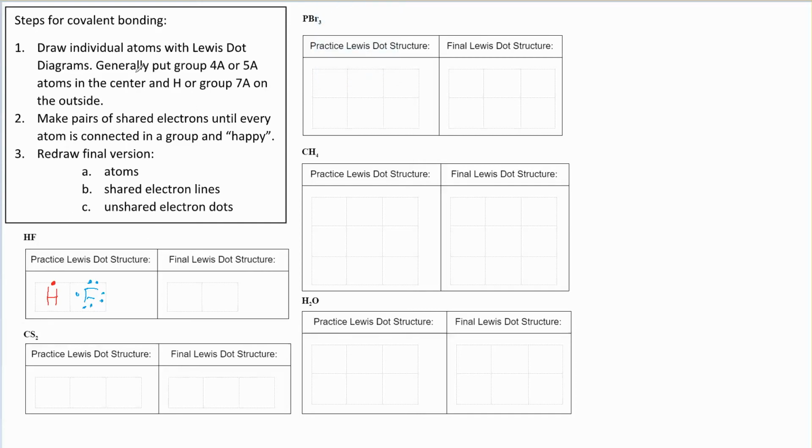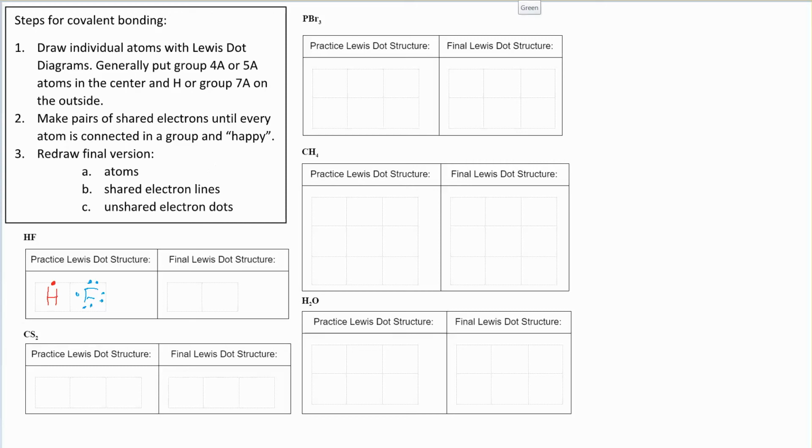Okay, now, next step, we're going to make pairs of shared electrons until every atom is connected in a group and happy. So here, we know that hydrogen is in period 1. That means it has 1 energy level, and it needs 2 electrons to fill that first energy level and be happy. So it would need 1 electron shared with it, and it's going to just demand that fluorine share an electron. And fluorine, also very electronegative, has 7 out of the 8 valence electrons it needs, and so it's going to need 1 shared back. So we can make both of these atoms happy if we simply force them to share a pair of electrons.